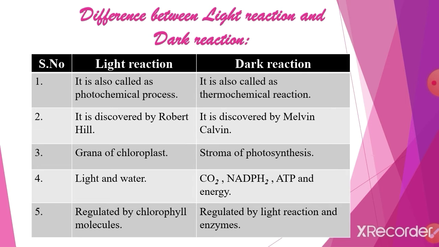So light reaction is also called photochemical process, dark reaction thermochemical process. Light reaction was discovered by Robert Hill, dark reaction by Melvin Calvin. Light reaction takes place in the grana part, dark reaction in the stroma part. Light reaction needs light and water to prepare its food. Dark reaction needs carbon dioxide, adenine triphosphate, energy and also nicotinamide adenine dinucleotide hydrogen phosphate. Light reaction is controlled by chlorophyll molecules. Dark reaction is controlled by light reaction and enzymes.